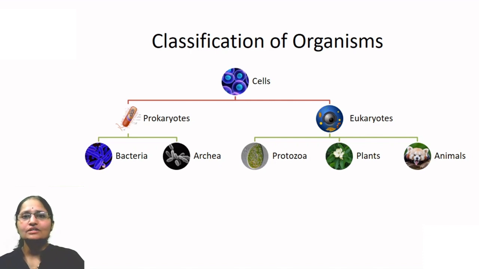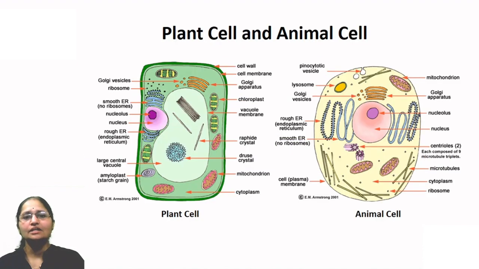So in this way, students, the cells present in our body are also eukaryotic cells. So we are eukaryotes, we are multicellular eukaryotes. Let us see the similarities and differences between a plant cell and an animal cell. You can mark which structures are present in both of them.